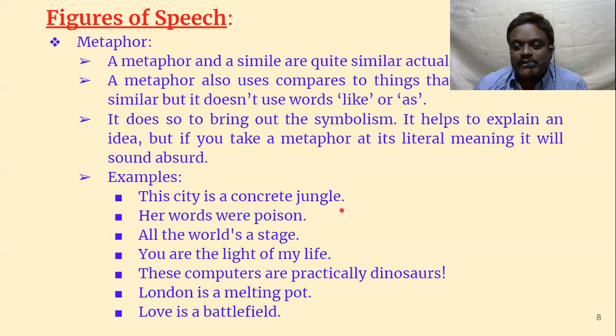See here, jungle means forest. Concrete jungle, a jungle made of concrete. Usually the forest is filled with trees, whereas the city is filled with concrete buildings. That's why we say the city is a concrete jungle. This is called a metaphor. We are not saying the city is like a concrete jungle. We are saying directly the city is a concrete jungle.